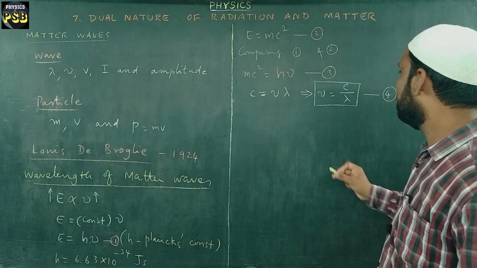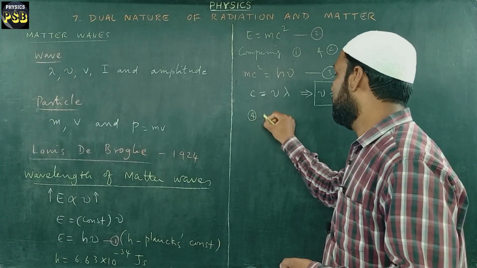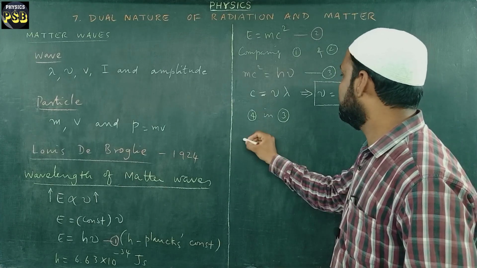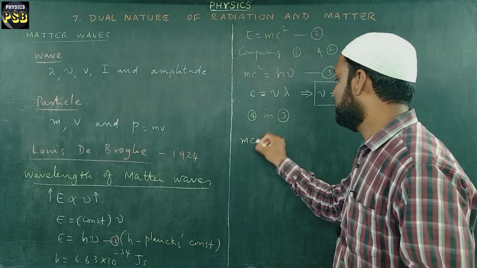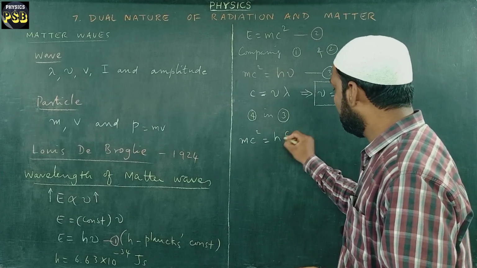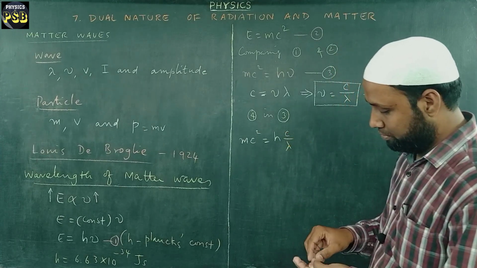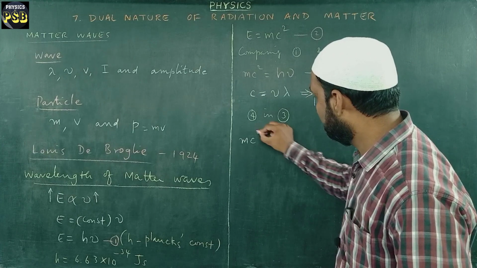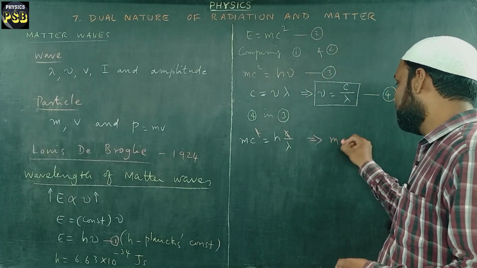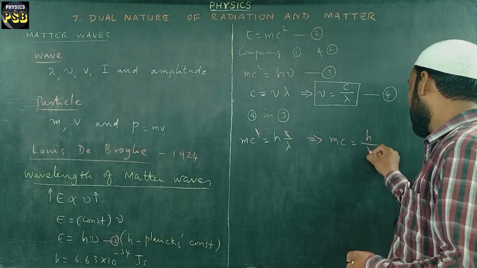Now I am going to substitute 4 in 3. What will I get if I do so? I will get mc square equals h, and in the place of nu, I write c upon lambda. Here, one c and this cancel, and we obtain mc equals h upon lambda.